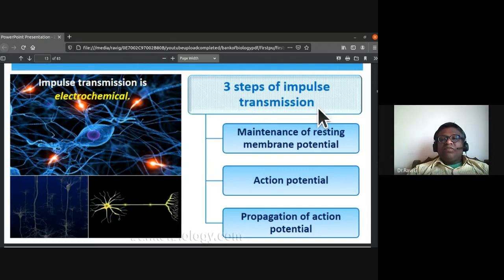The three steps of impulse transmission are: first, maintenance of resting membrane potential; second, action potential; third, propagation of action potential.